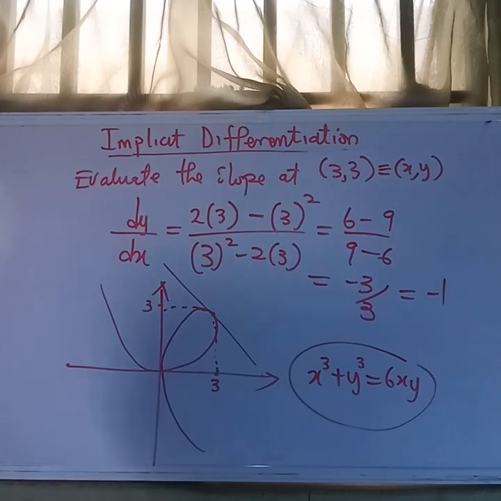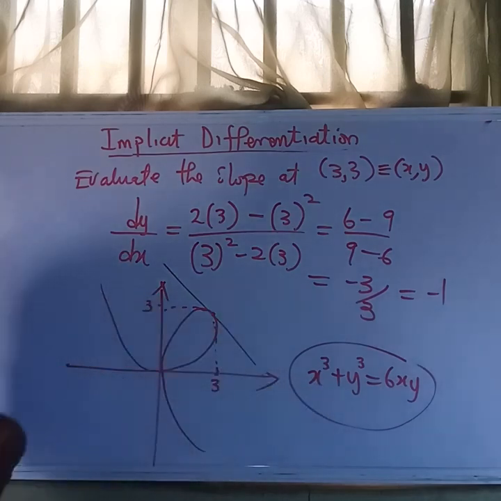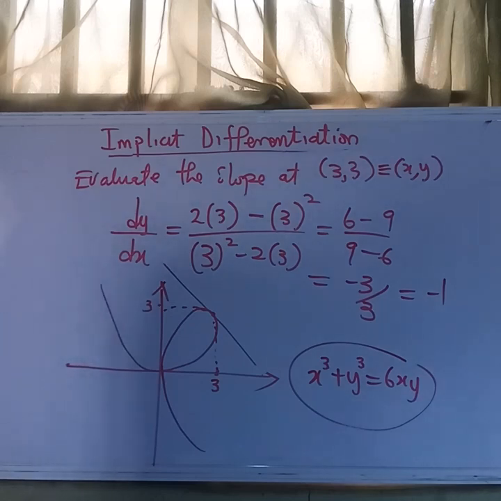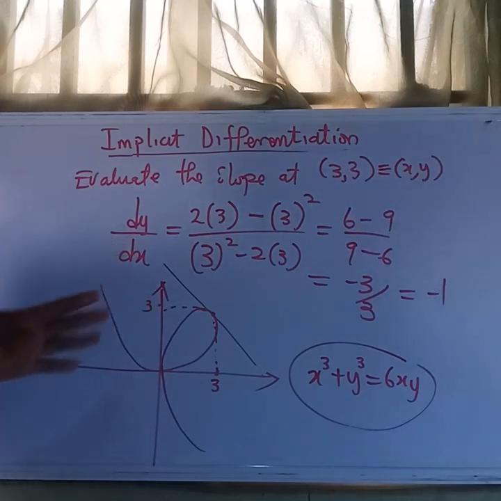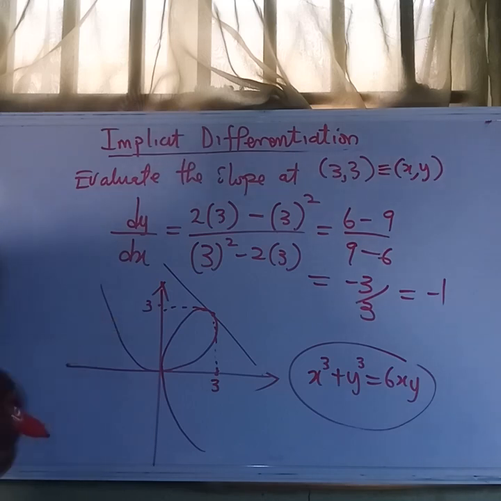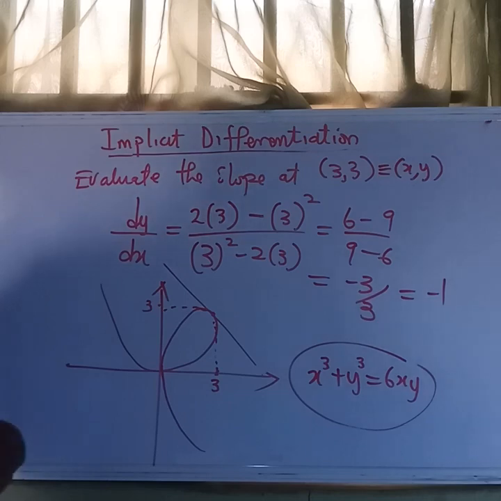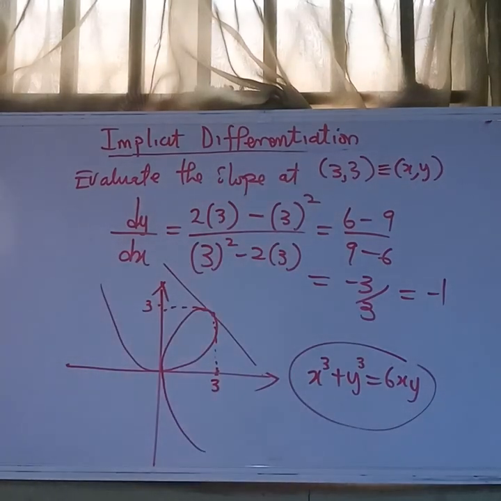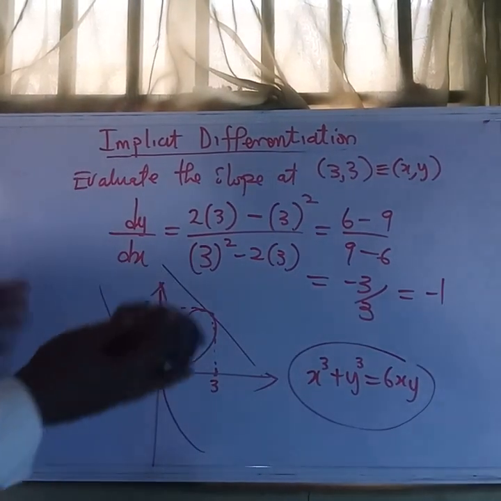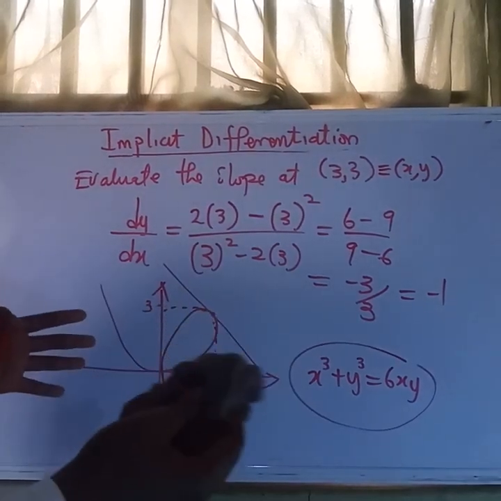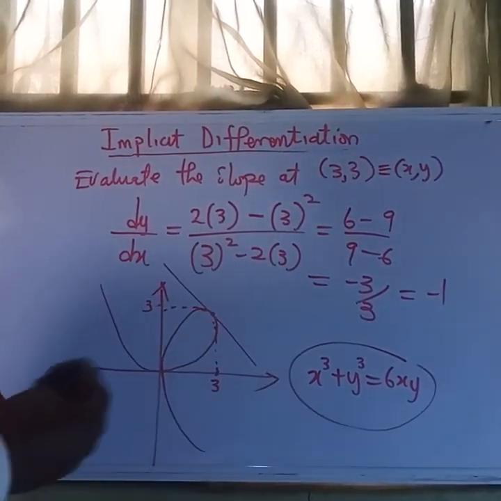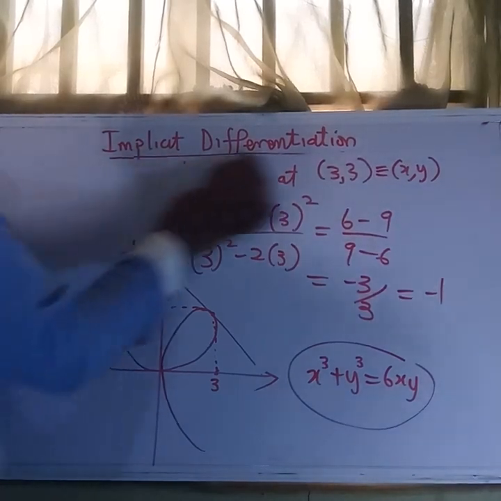This function has a name. I think in some of the texts it's called folium of Descartes or something like that. Whatever, this is the shape of it. So let us have one more example. Now this example will involve some trigonometric identities. So let us have one more.